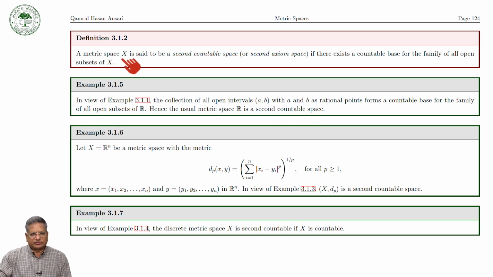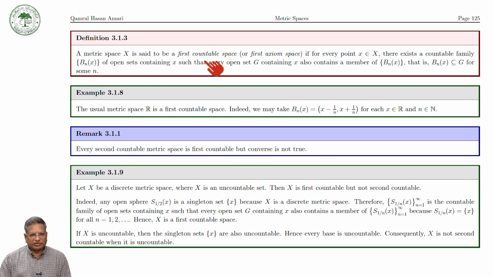A metric space X is said to be a second countable space if there exists a countable base for the family of open sets. And we have already seen several examples for this. And a metric space X is said to be first countable, or first axiom space, if for every point x in X there exists a countable family of open sets containing x such that every open set G containing x also contains a member of this family, that is to say, Bn(x) is a subset of G for some n.